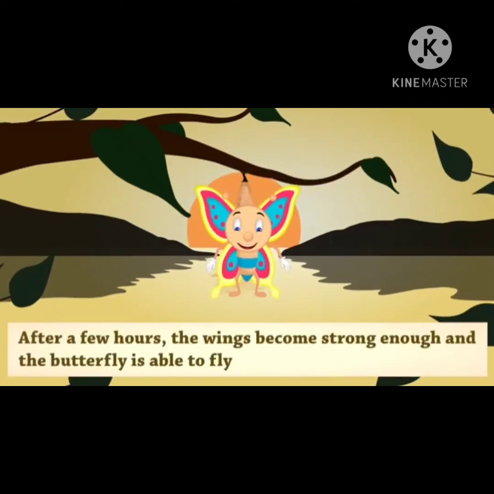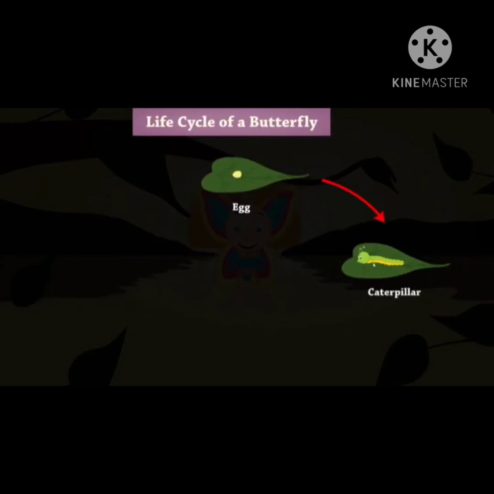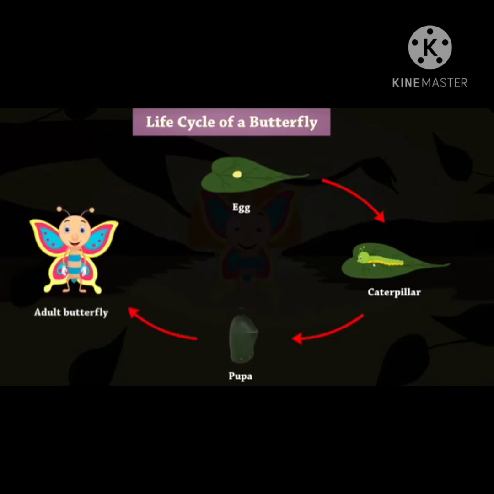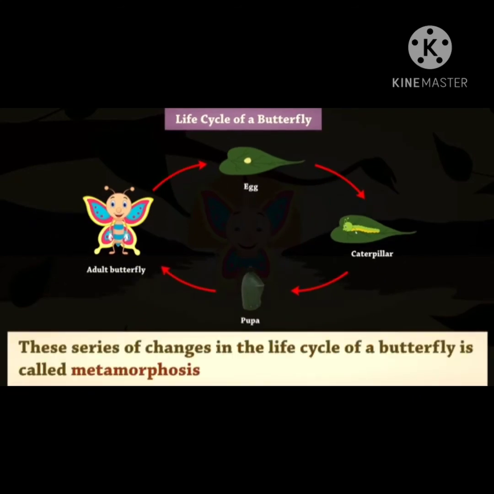After a few hours, the wings become strong enough and the butterfly is able to fly. This series of changes in the life cycle of a butterfly is called metamorphosis.